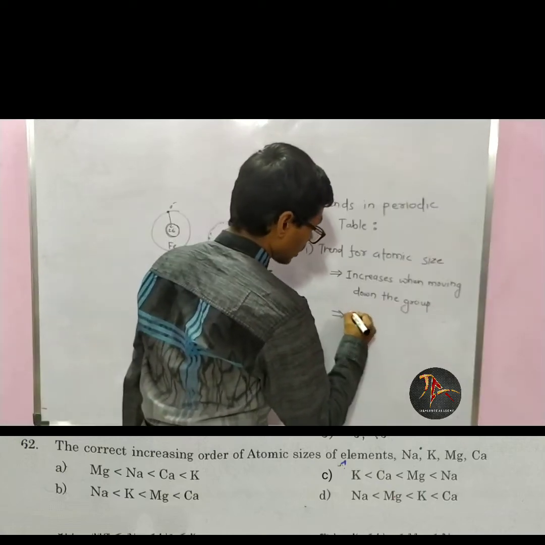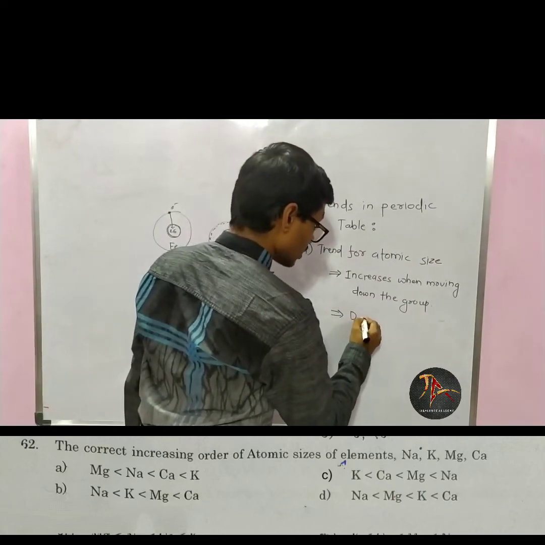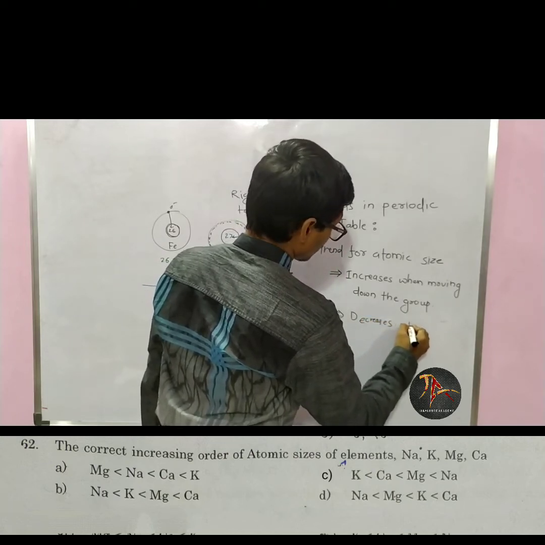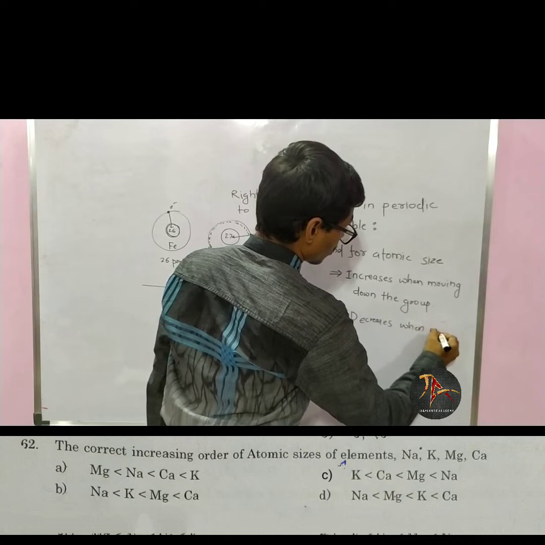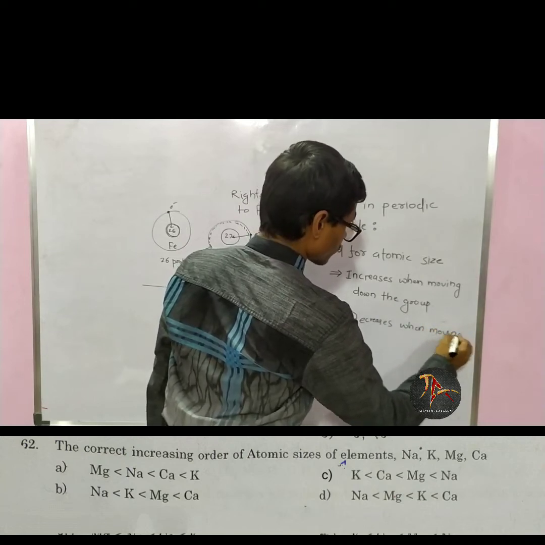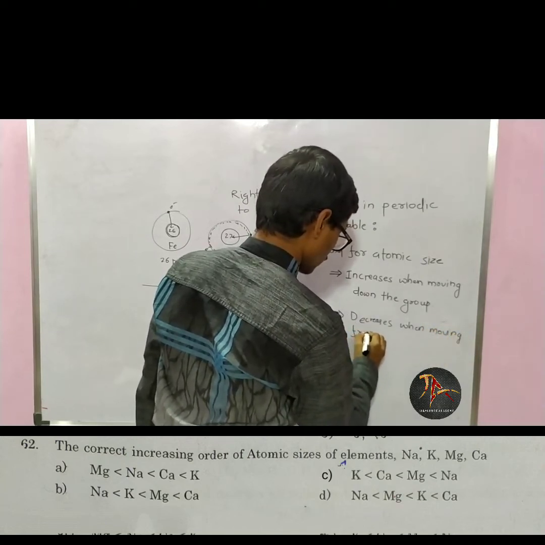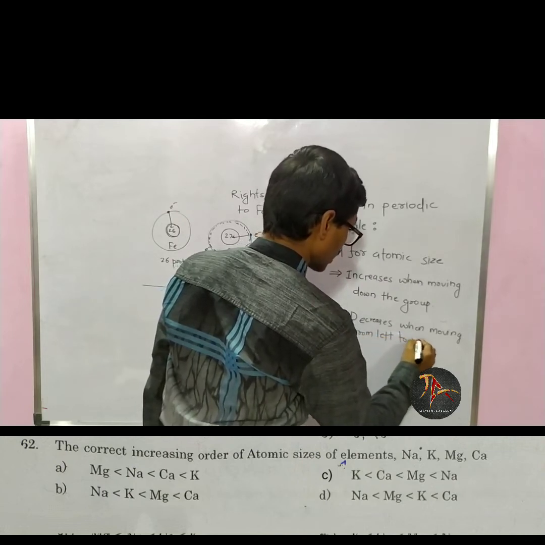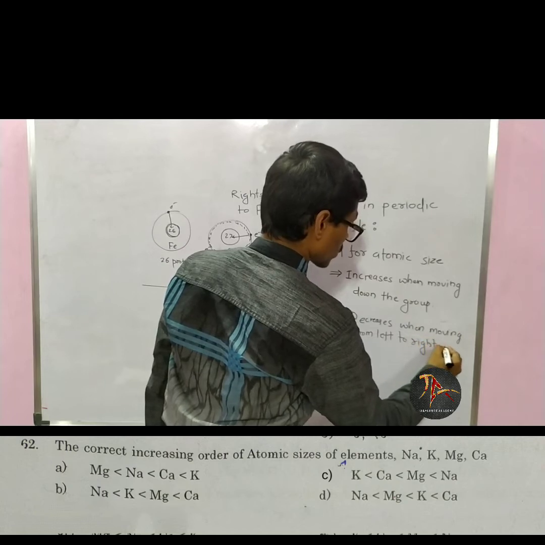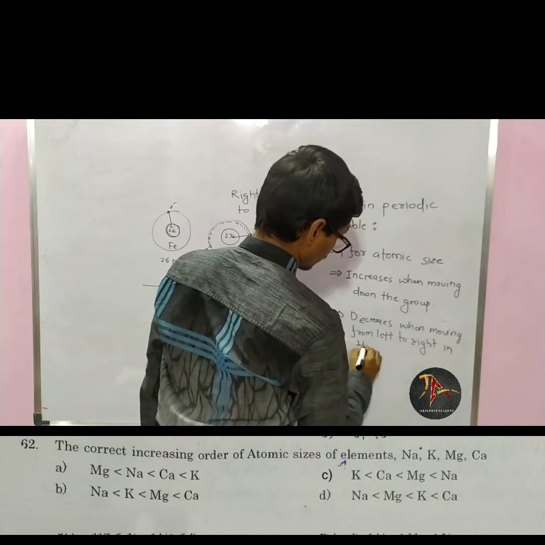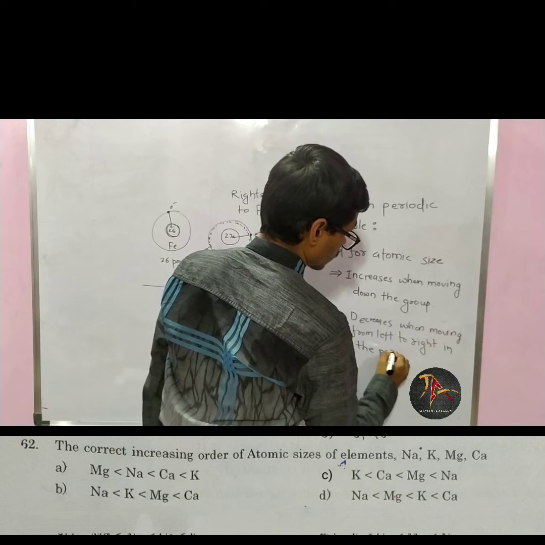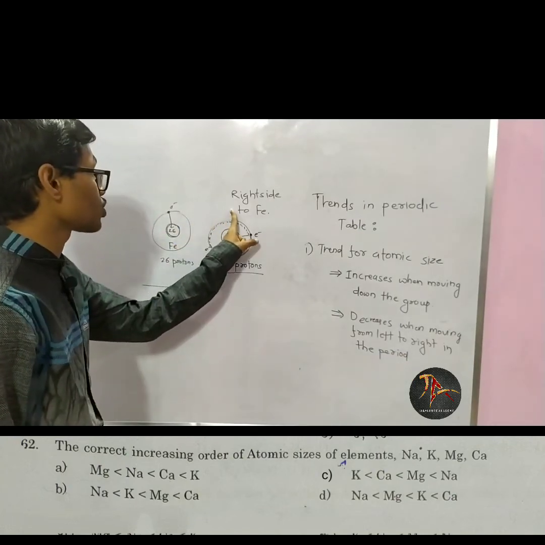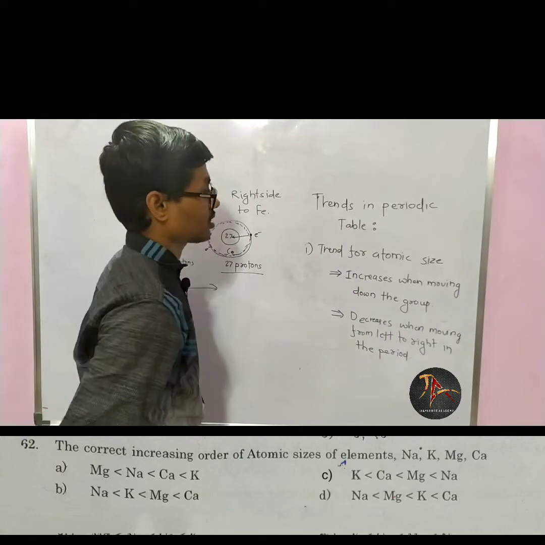So atomic size decreases when moving from left to right in the period. So in a particular period, if I move from left to right, atomic size decreases.